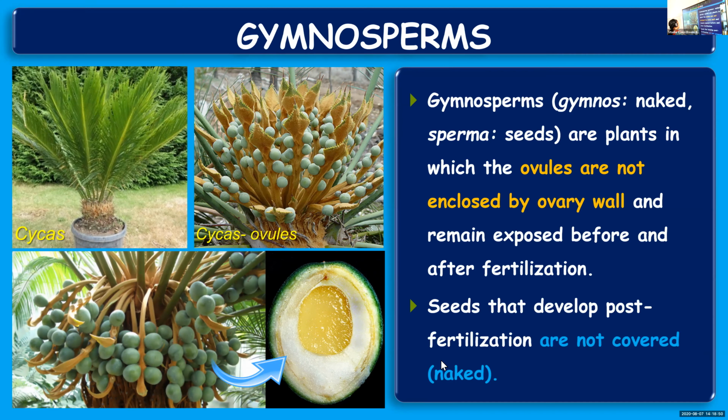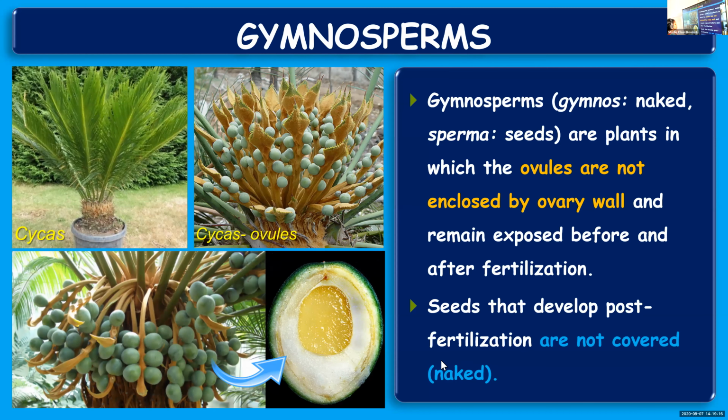or after fertilization. And what you see in the picture is a cycas plant, which is an example of a gymnosperm, and green color. So what you see in the second figure is a female cone. You will learn about that. And on the female cone, you can find green round structures. Those are the ovules, and they are not covered by any ovary wall.